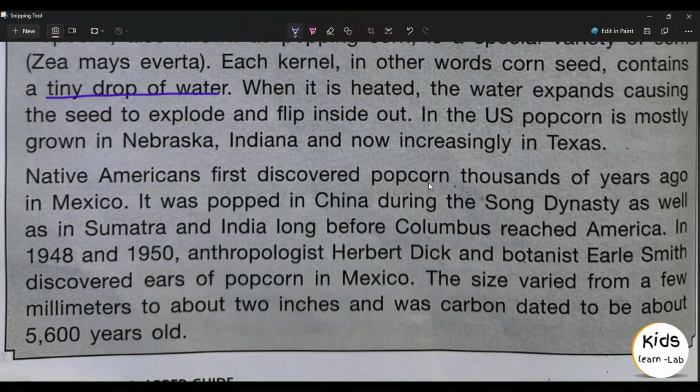Native Americans first discovered popcorn thousands of years ago in Mexico. It was popped in China during the Song dynasty as well as in Sumatra and India long before Columbus reached America. In 1948 and 1950, anthropologist Herbert Dick and botanist Earle Smith discovered ears of popcorn in Mexico. The size varied from a few millimeters to about 2 inches and was carbon dated to be about 5,600 years old.